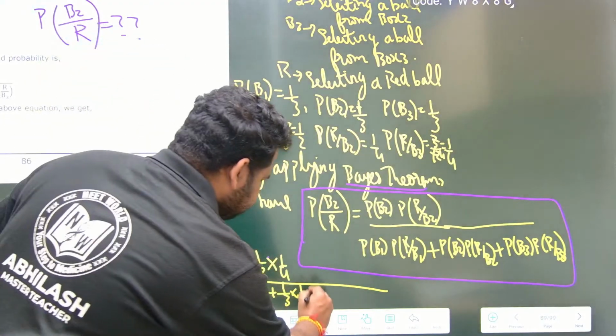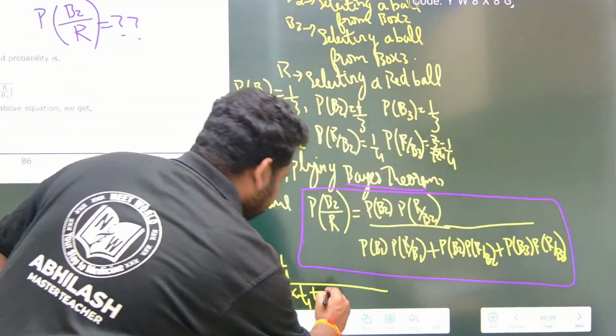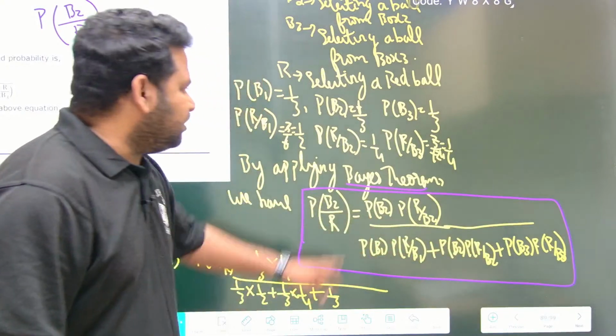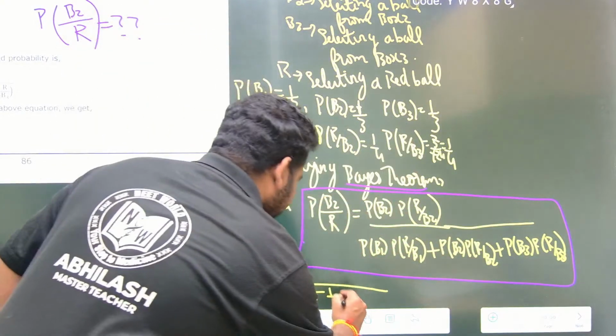Okay, next we have to see what? Probability of B3 is what? 1 by 3. What is probability of R by B3? Probability of R by B3 is also 1 by 4.